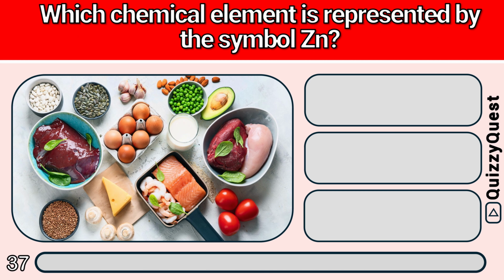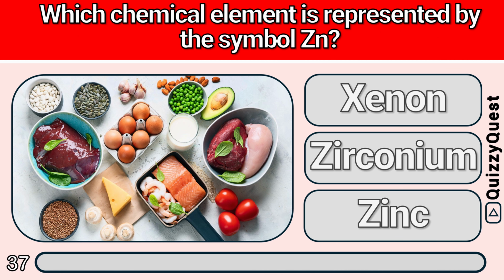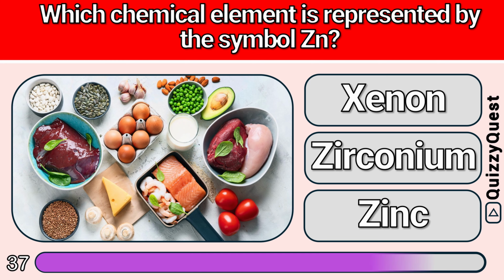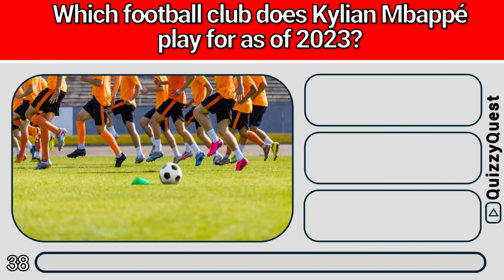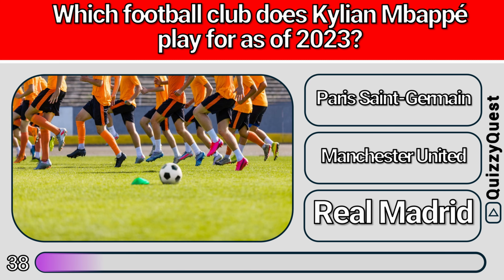Which chemical element is represented by the symbol Zn? Is it A, xenon, B, zirconium, or C, zinc? It is C, zinc. Which football club does Kylian Mbappé play for as of 2023? Is it A, Paris Saint-Germain, B, Manchester United, or C, Real Madrid? It is A, Paris Saint-Germain.